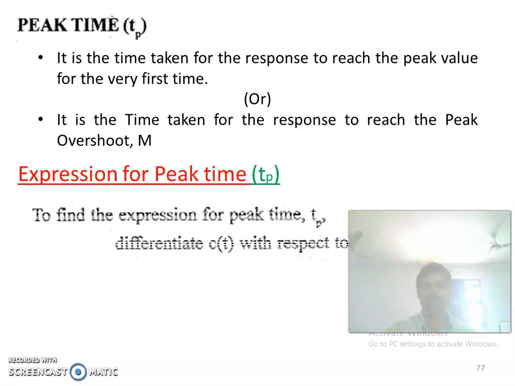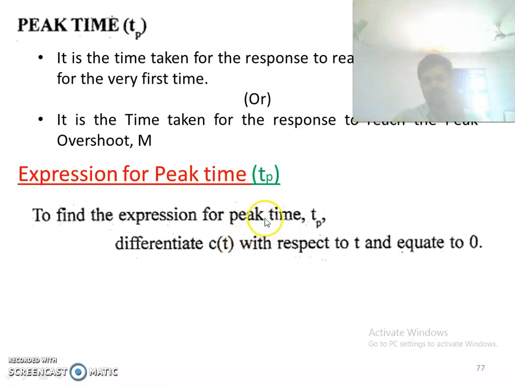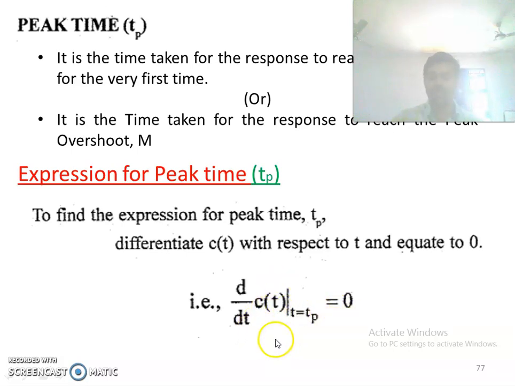Now we are going to see the expression for peak time. To find the expression of peak time, we have to differentiate the response of the second order system with respect to t, and we have to equate it to 0. So in order to find the expression for peak time, we differentiate the expression c of t with respect to t and equate it to 0. Another important thing: in the place of t you have to put Tp.